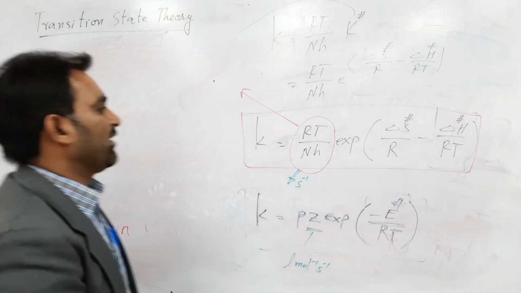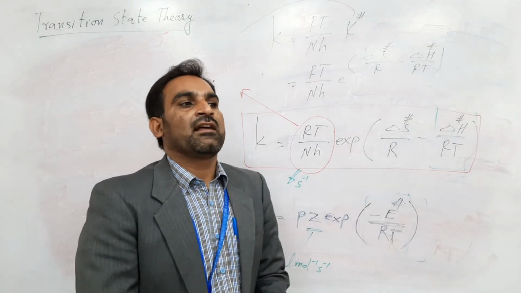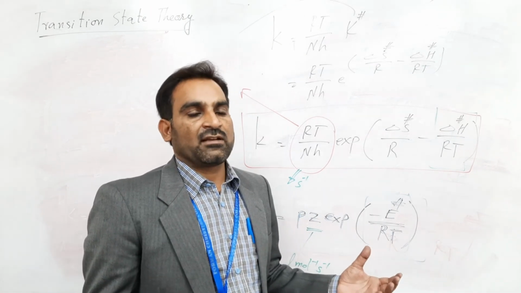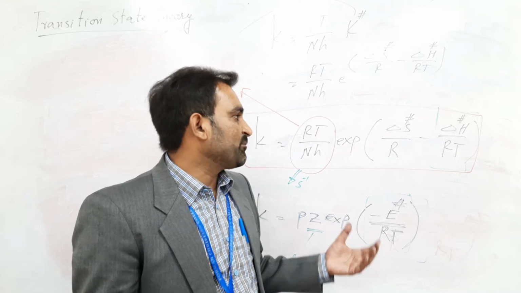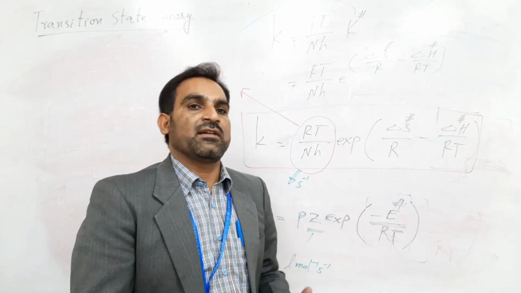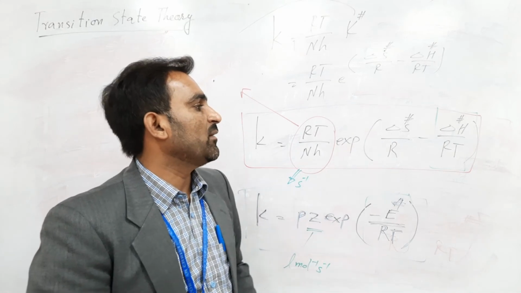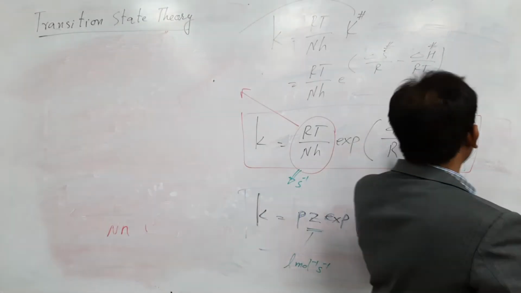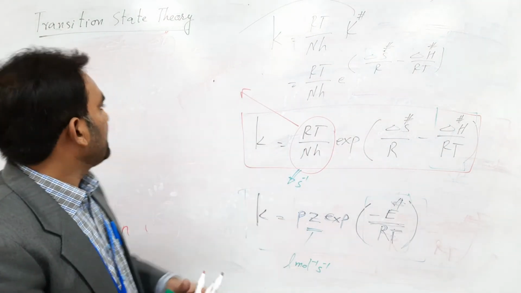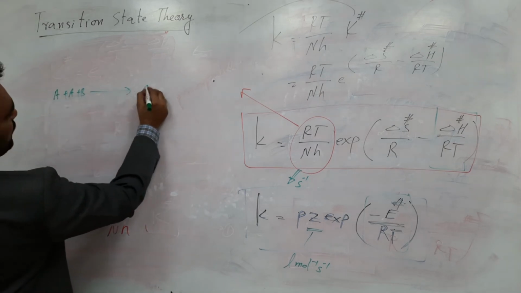If you have a bimolecular reaction, usually the reactants are in a more random state, meaning more disordered, whereas products are in an ordered state. If there is more arrangement on the product side, then this value will be negative. Suppose A plus B goes to AB.